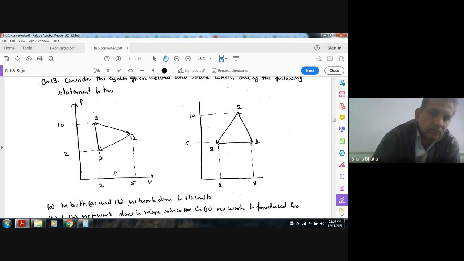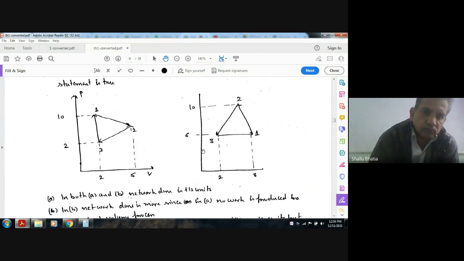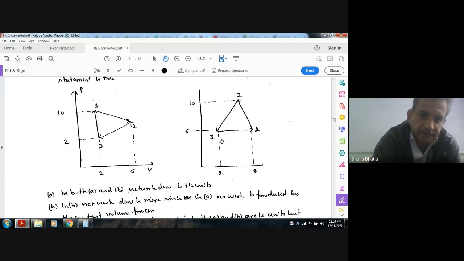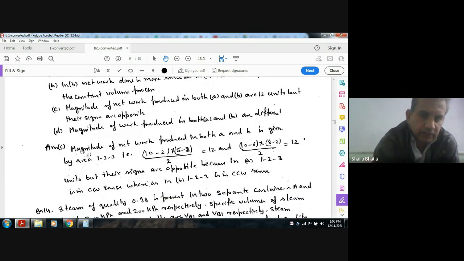Here base is 4, and here base is 6 and height is 4. So 6 into 4 by 2 is 12, and here 3 into 8 by 2 is 12. So the area is the same for both, that is 12 and 12.